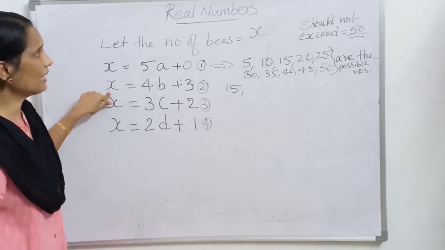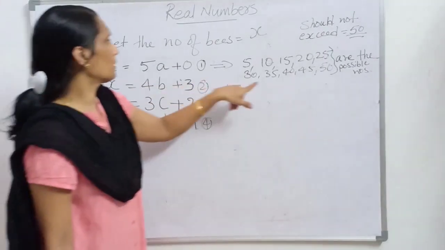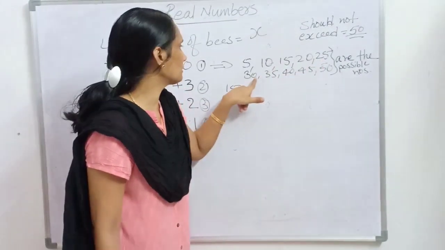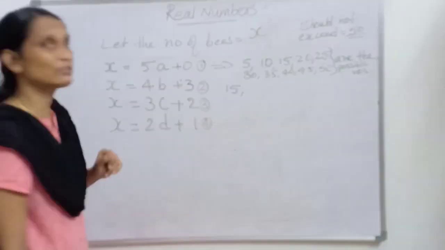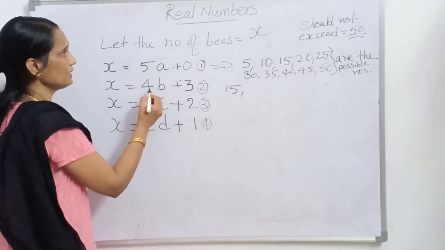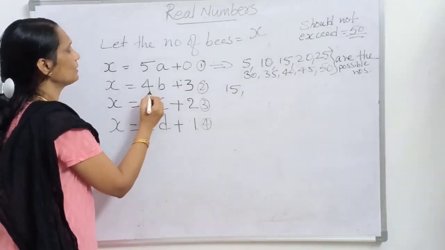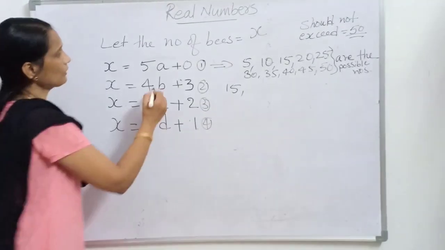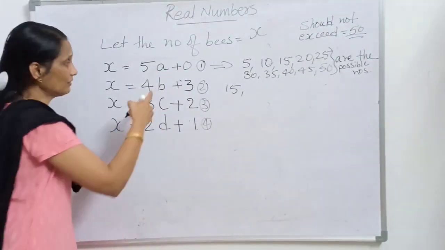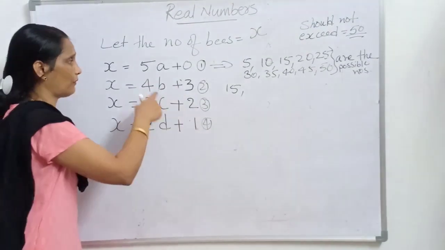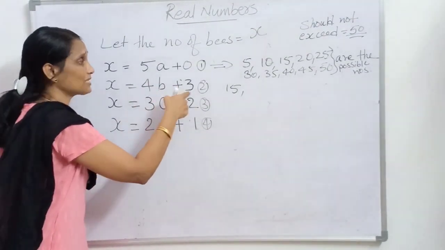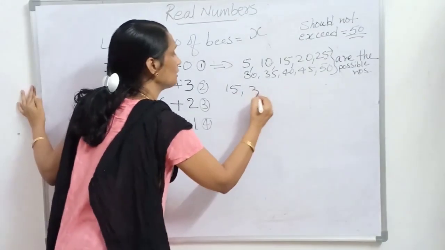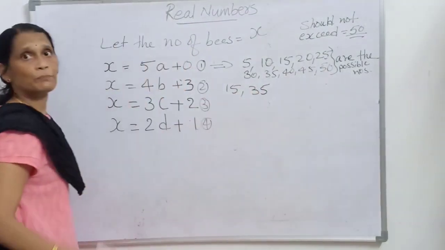Like that, is any other number there? Can it be 20? No. 25? May not be possible. 30? 35, let us take 35. See, 4 8s are 32, when 8 bees are sitting on each flower. 32 plus 3 is 35. So 35 is also a possible number.